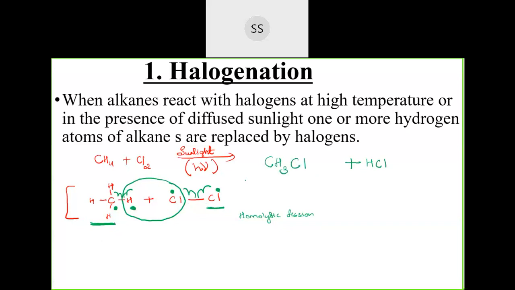But this reaction doesn't stop. If you have sunlight and plenty of chlorine molecules, all of the hydrogens in the methane can be replaced by chlorine. I have written only the first reaction now, so you can write it down. We first took methane with chlorine. The compound formed is CH3Cl. Cl is chloro and one carbon is methane, so chloromethane is the compound formed. This breakdown is only for your understanding, so I am putting it in brackets; you do not need to write it. This is enough. This is the example for halogenation.